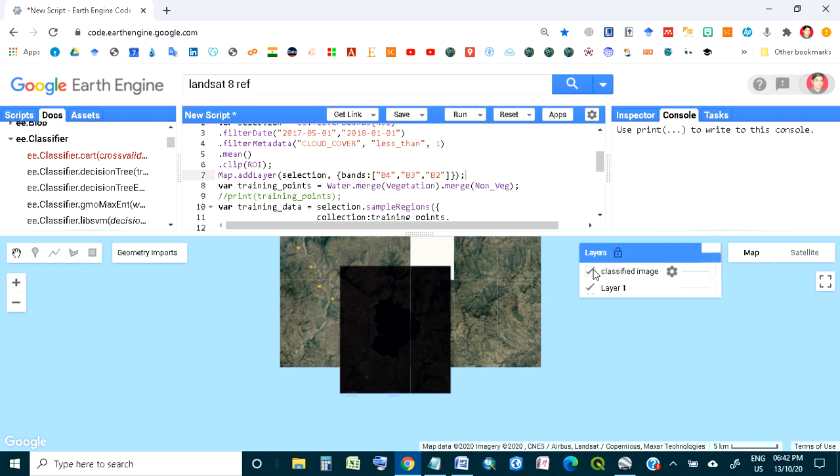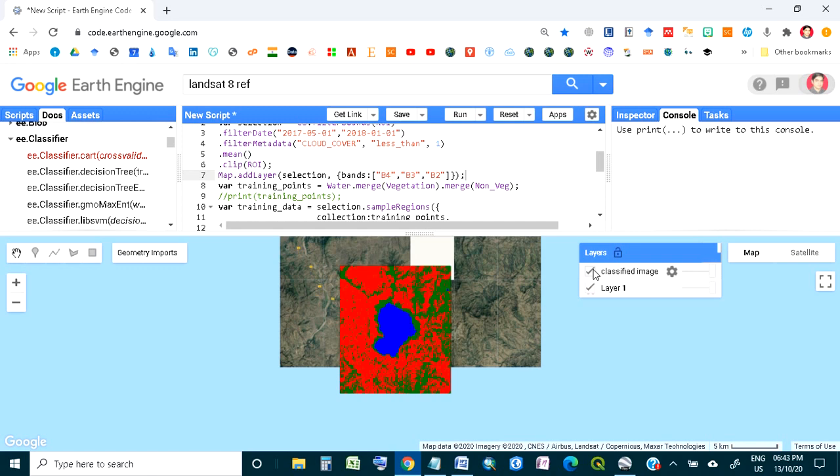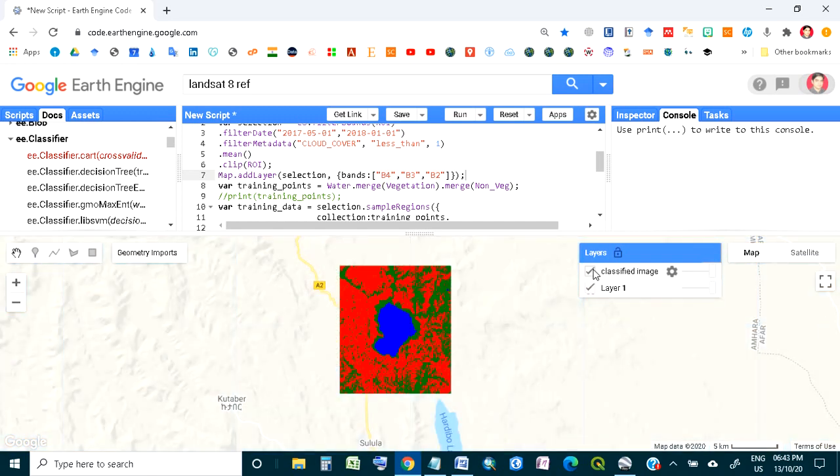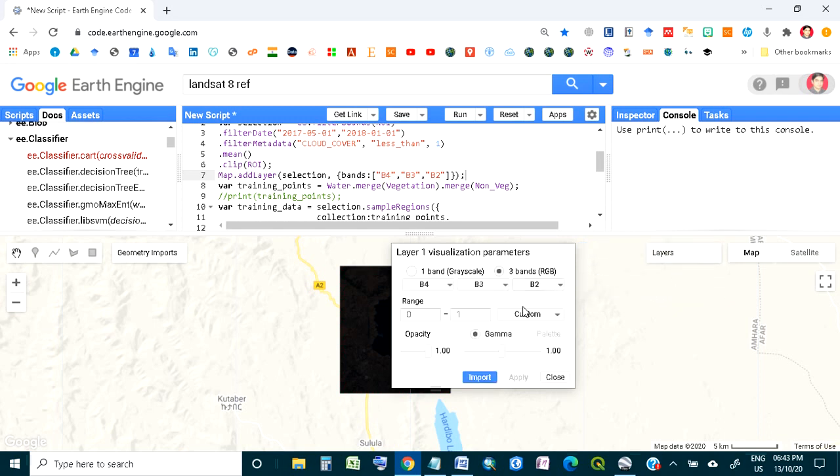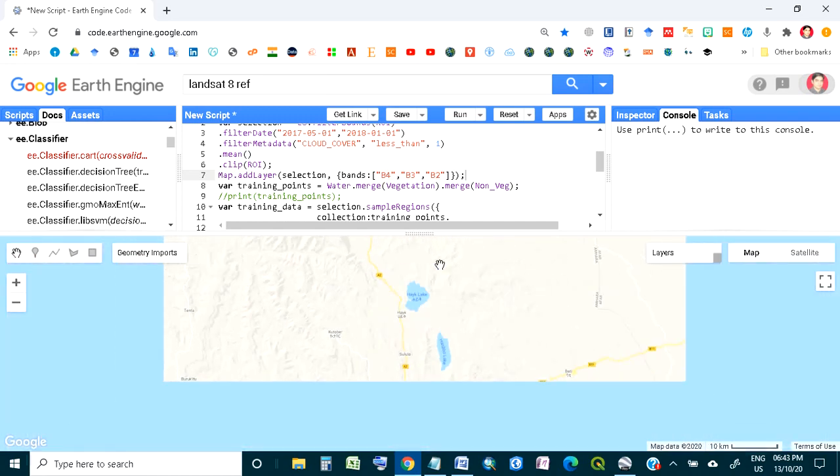The good thing with this technique is you can modify your training, you can add or modify your training points, and thereafter you can run again to observe your data or to change the data pixels. So here let's see what this is. Let's do the stretch. After stretching, let's see this area.